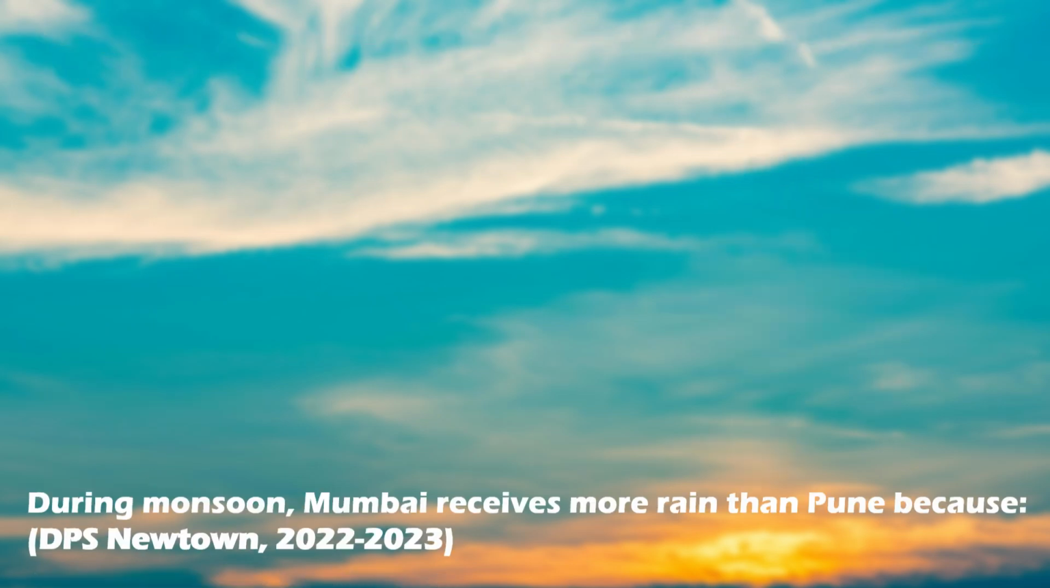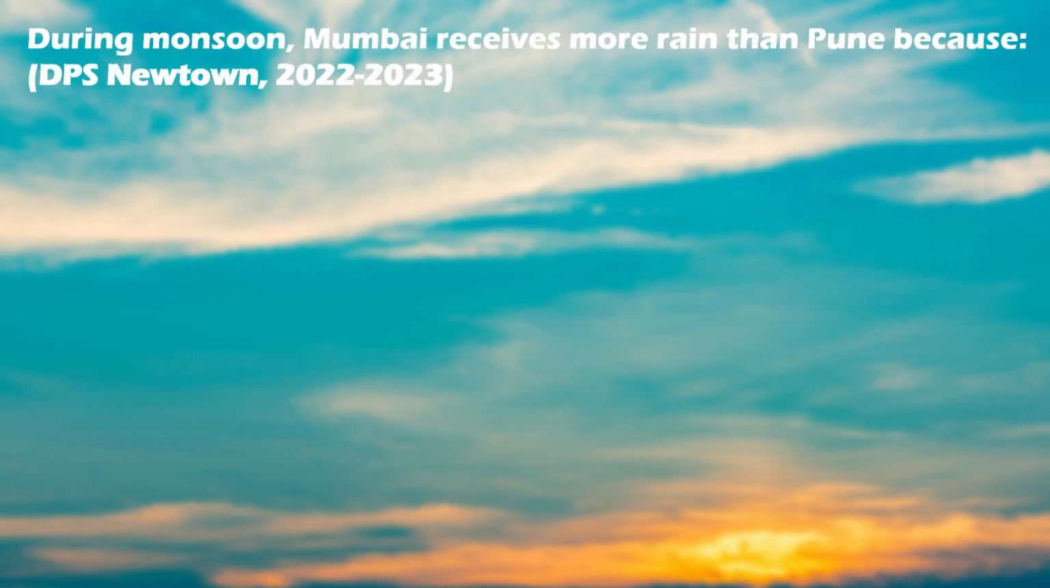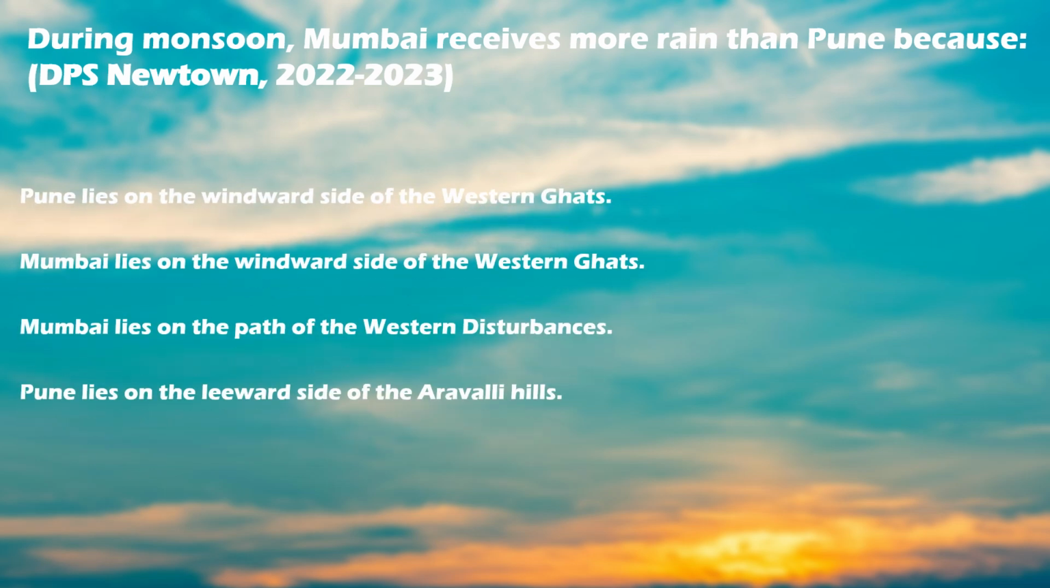The next question is, during monsoon, Mumbai receives more rainfall than Pune because... The options are Pune lies on the windward side of the Western Ghats, Mumbai lies on the windward side of the Western Ghats, Mumbai lies on the path of the western disturbances, and the last one is Pune lies on the leeward side of the Aravalli Hills. And the correct option is Mumbai lies on the windward side of the Western Ghats.